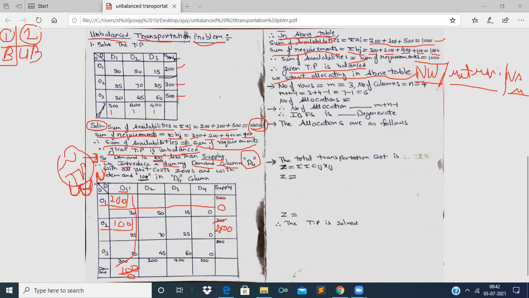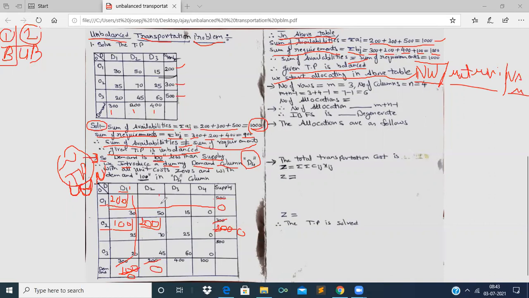As supply and demand are the same, 200 and 200, we allocate 200 in this cell. We take off 200 from this supply and make it 0, and 200 from this demand and make it 0.